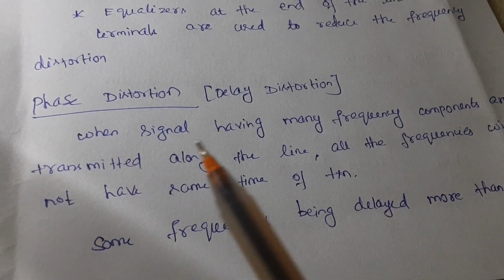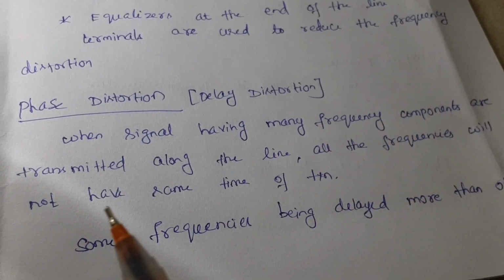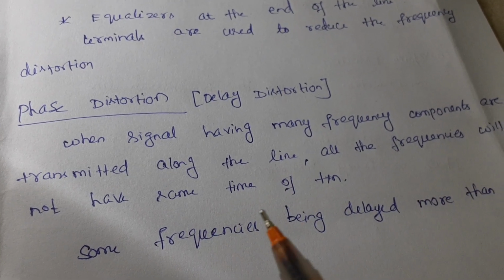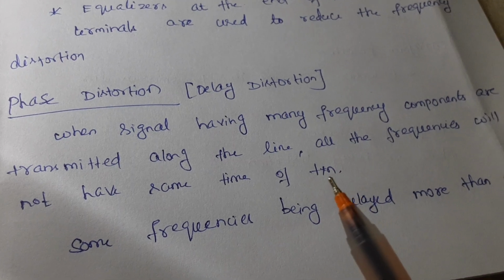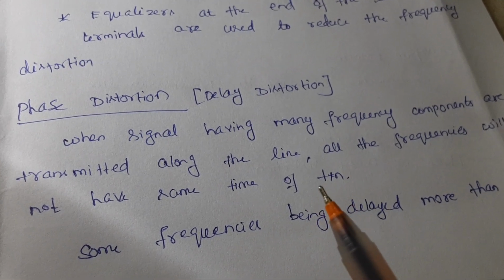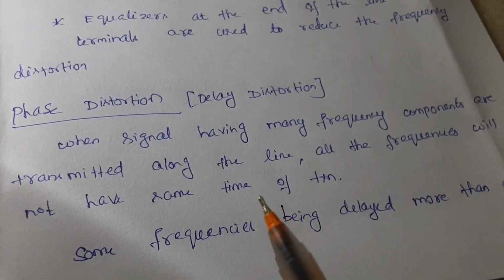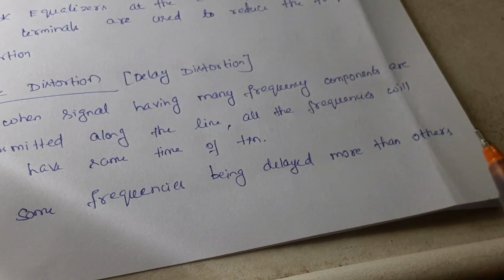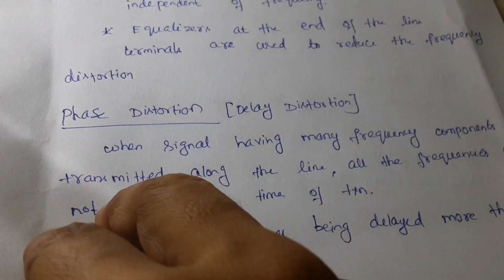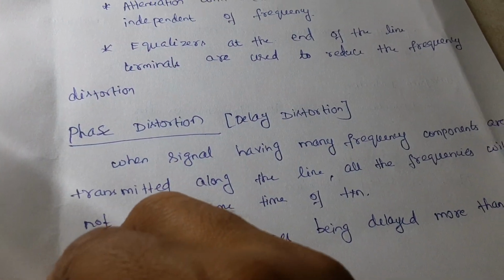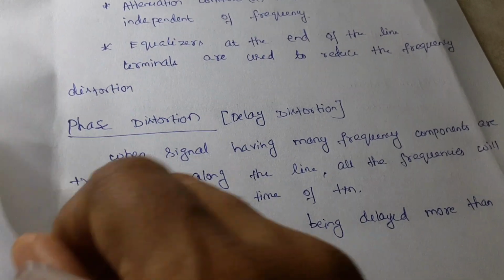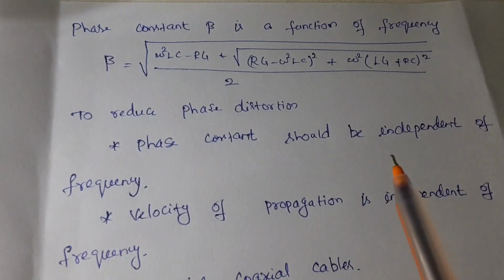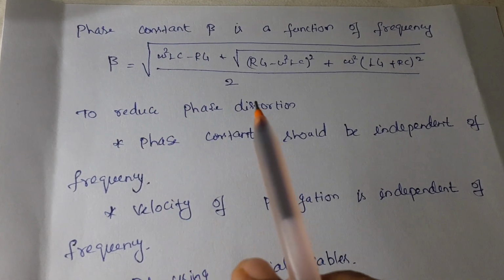That is mentioned here. When a signal having many frequency components is transmitted along the line, all the frequencies will not have the same time of transmission. They will not be received at the receiving end at the same time. Some frequencies will be delayed more than the others. This is the cause for phase distortion, and it is related to the phase constant beta. The phase constant beta is a function of frequency, and it is given by this expression.